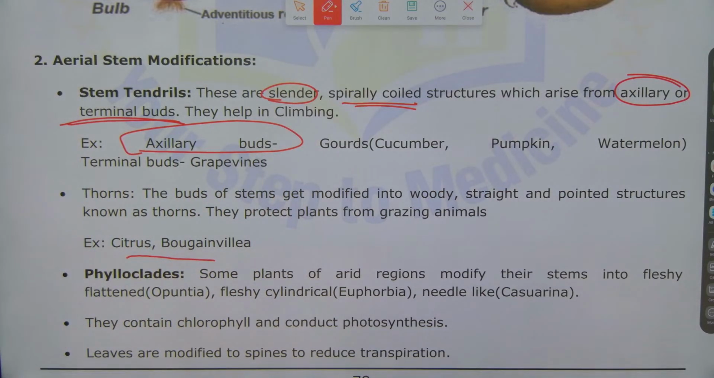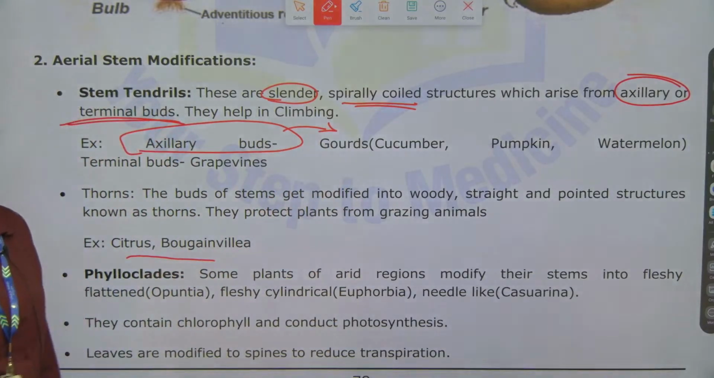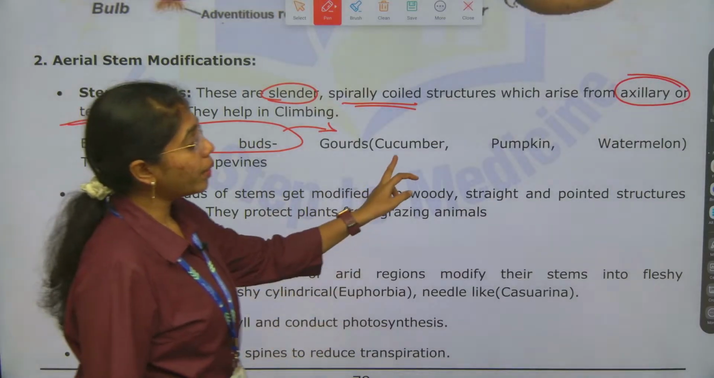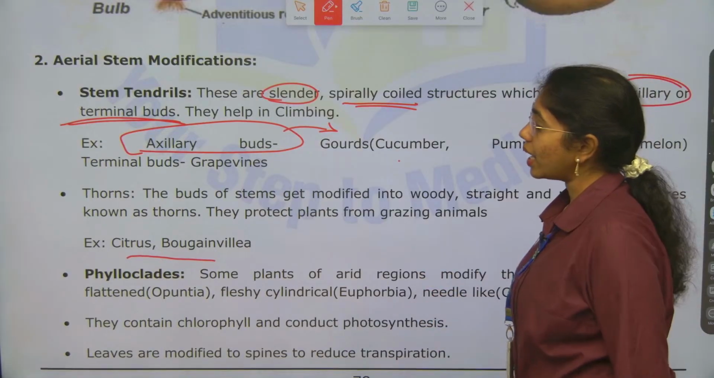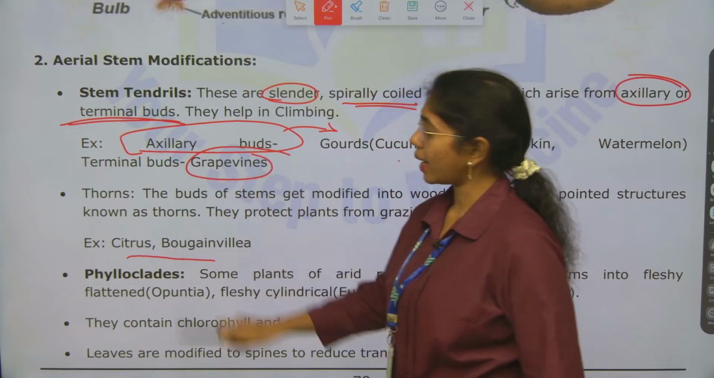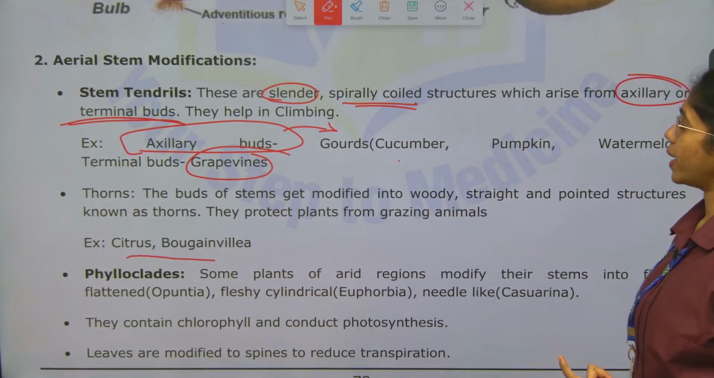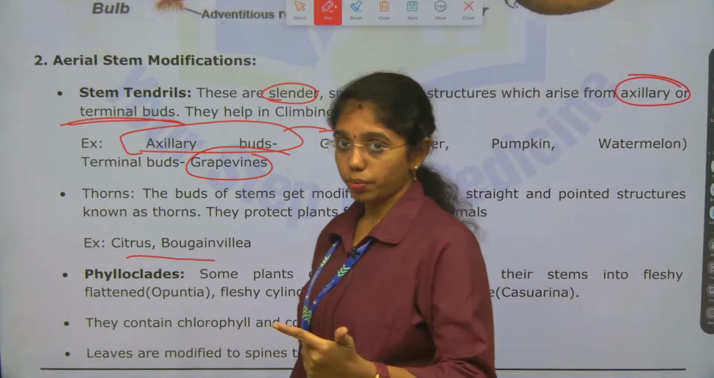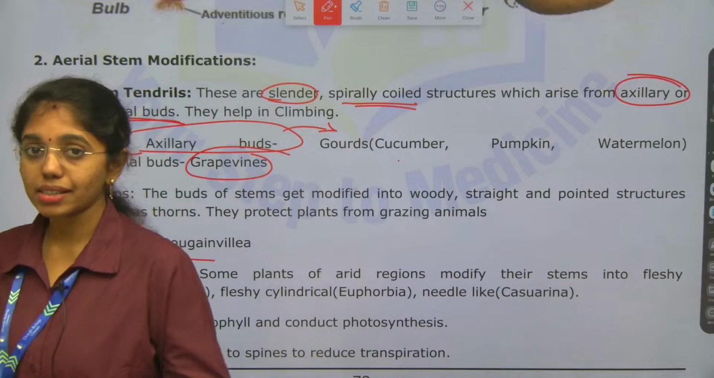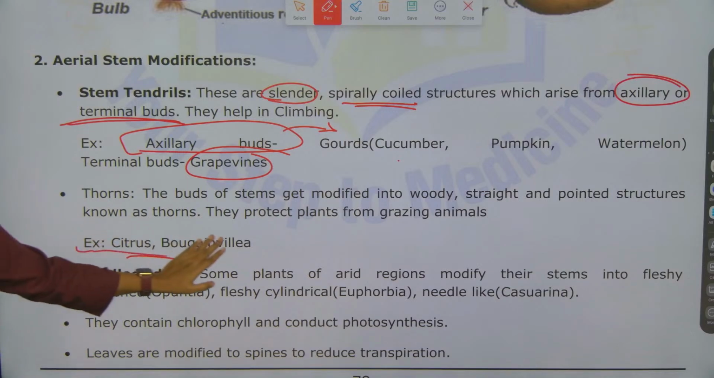If the axillary bud is modifying to a stem tendril, examples you can consider are gourds like cucumber, pumpkin and watermelon. If a terminal bud is getting modified, an example is grapevine. So stem tendrils are slender and spirally coiled structures which arise either from axillary bud or terminal bud.